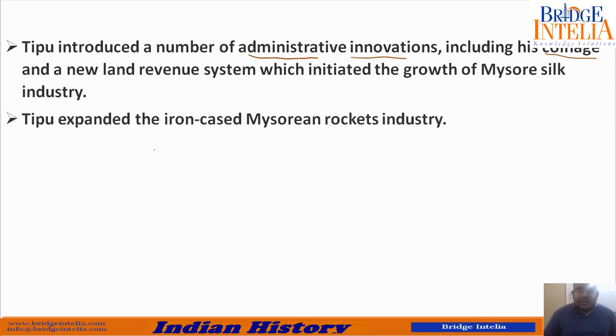Now the most important fact you have to remember about Tipu Sultan is he is considered to be the pioneer. That means the first person who introduced rocket on Indian soil. So Tipu Sultan was already in contact with the French people. So French people knew how to make rockets. So they passed this knowledge on to Tipu Sultan, and he gave rocket making the structure of an industry, because he understood that rockets can be used to fight battle.